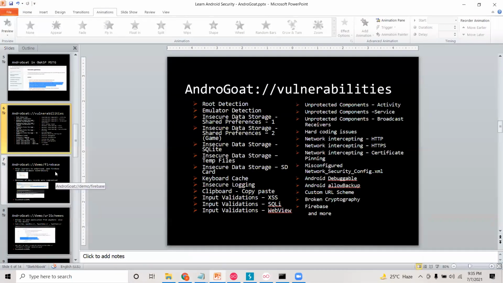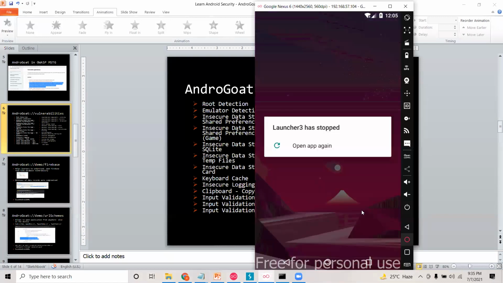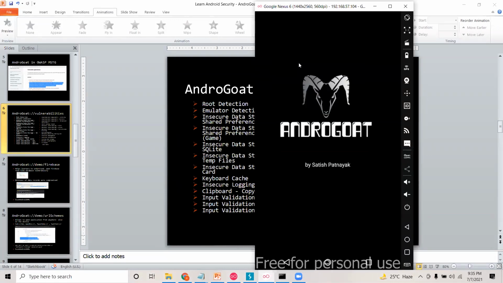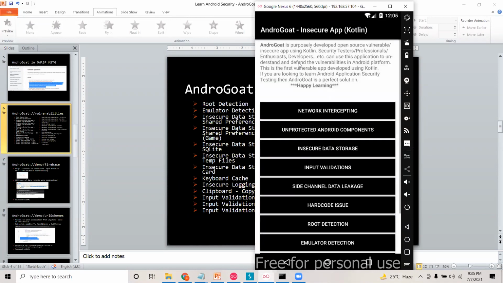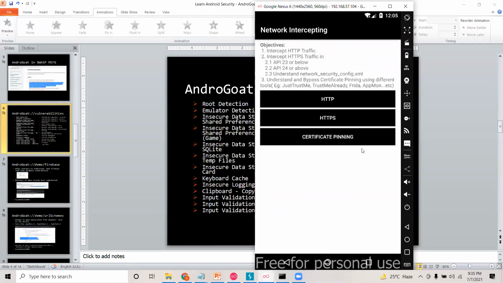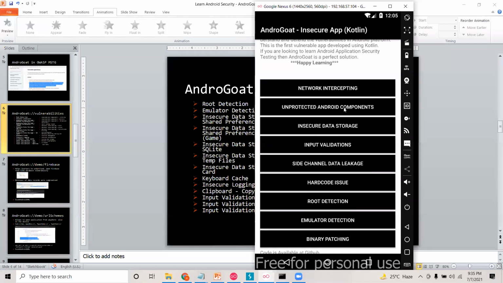If we want to learn security testing, we need an application that has many vulnerabilities. With that intention, I added as many vulnerabilities as possible. You can see network intercepting, and within it HTTP, HTTPS, and certificate pinning.